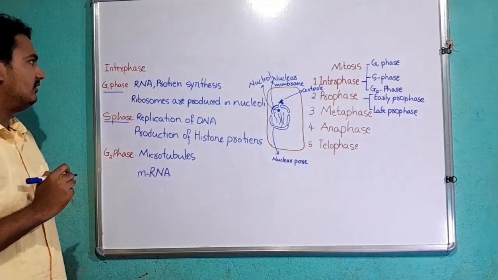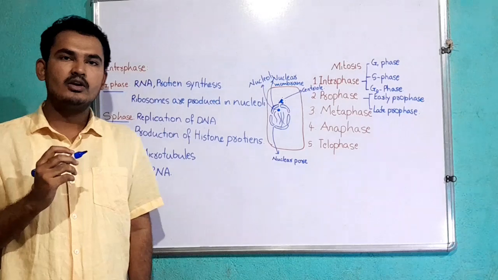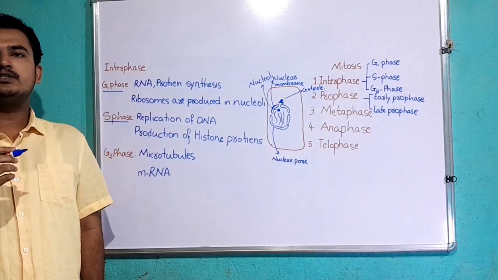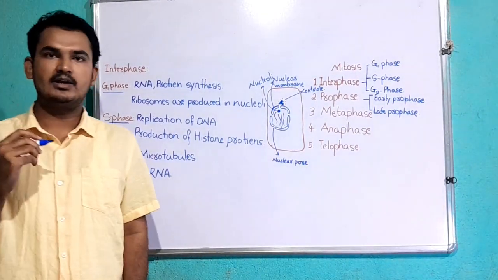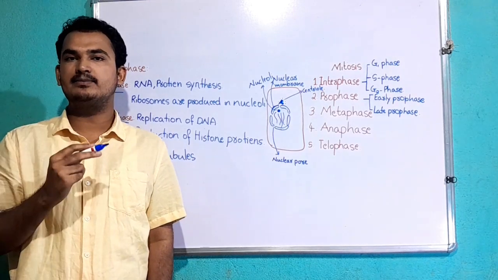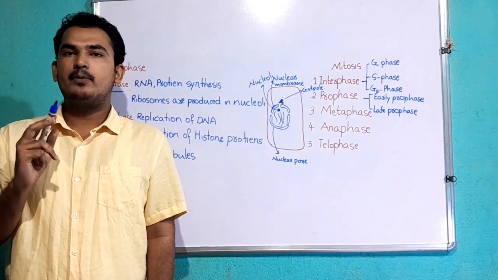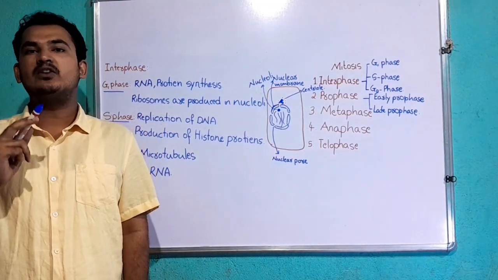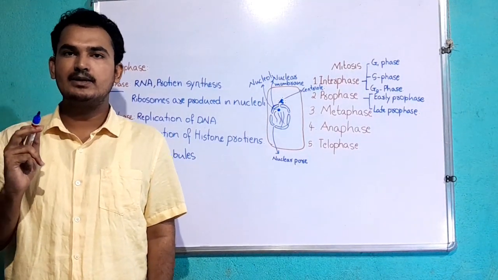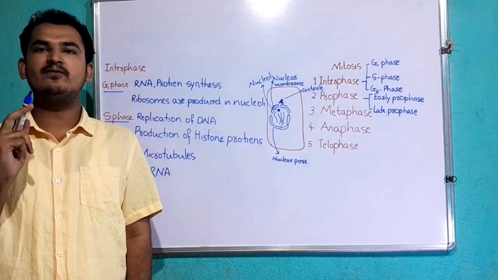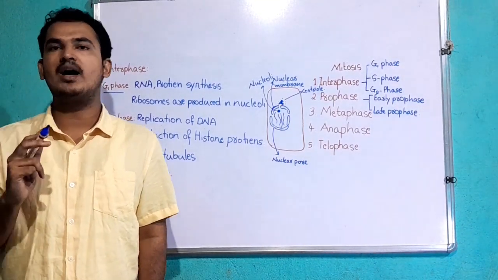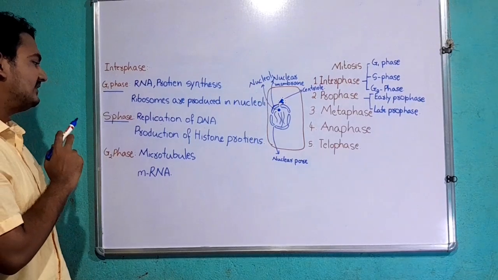In the S phase of interphase, synthesis of DNA takes place. I mean, replication of DNA takes place during S phase. RNA and protein synthesis takes place at very slow rates during S phase, but histone proteins required for the structure of a chromosome are synthesized during S phase.